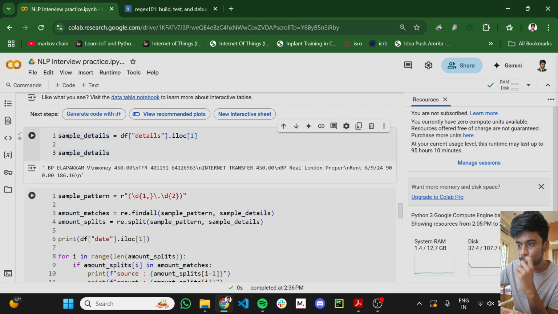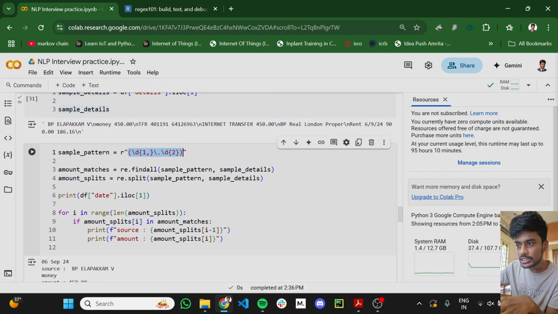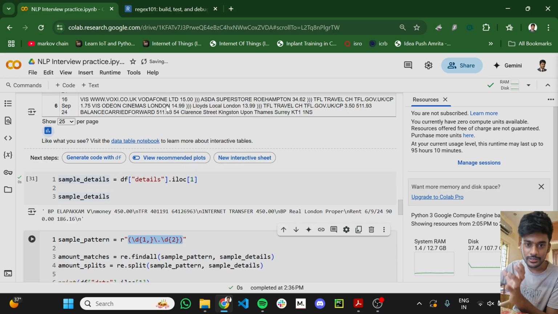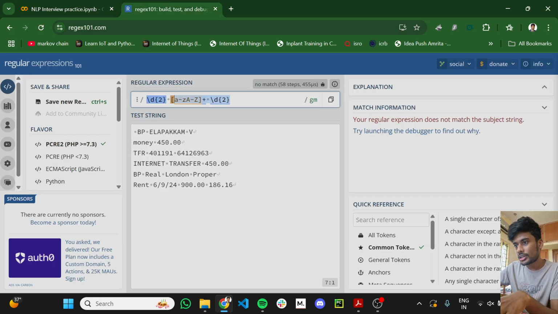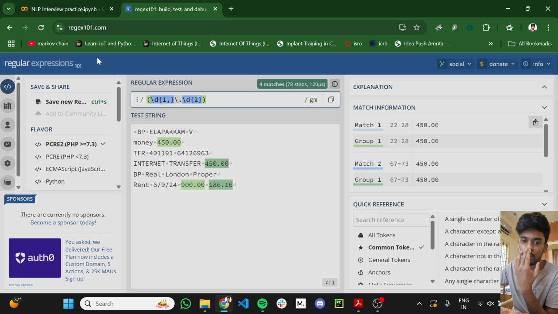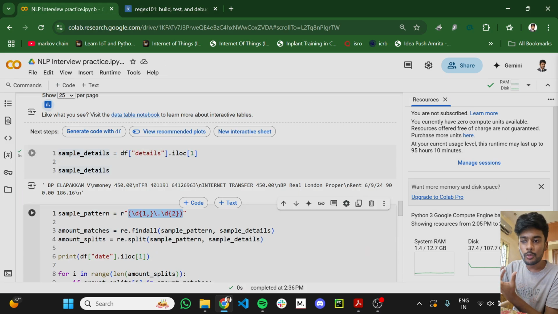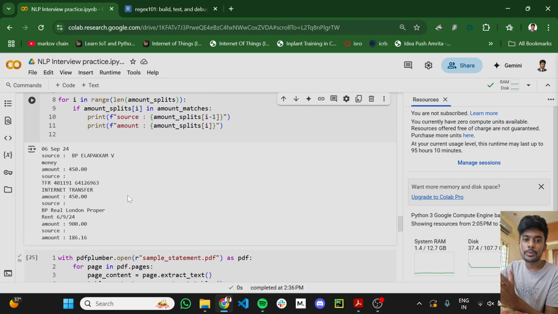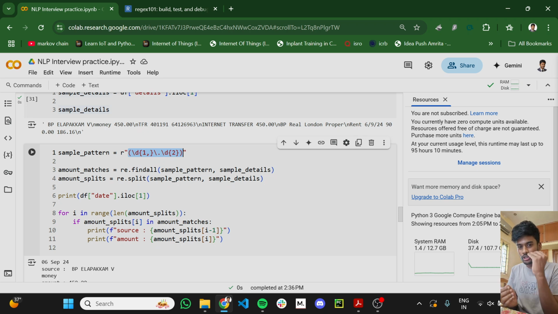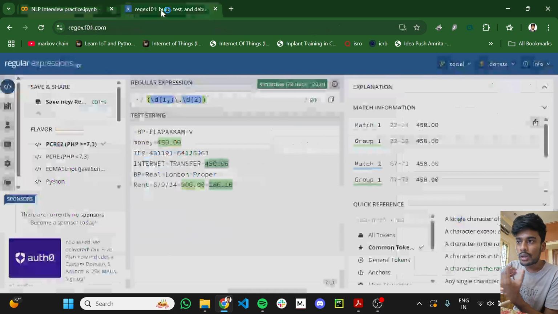Now, this is the kind of pattern I created to extract details from each transaction. I'll put that regex first and explain what I did. Similarly to how I extracted dates: the first time, I split the dataset date-wise, and now I want to split the dataset transaction-wise. I wanted to know the exact amount in that particular transaction, so I matched that.